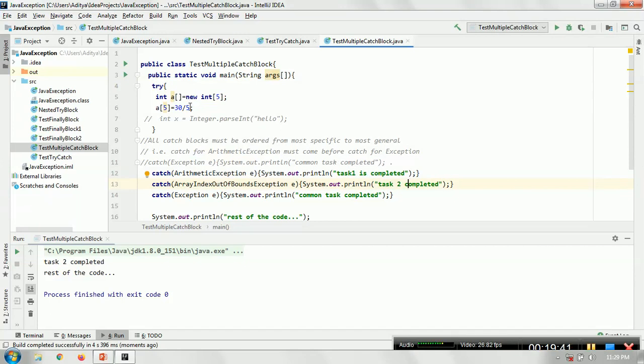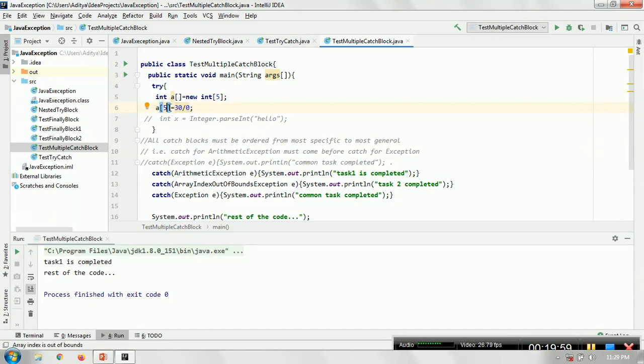Now suppose somebody has passed a divide by 0. Let me see what will happen. Obviously it will give an arithmetic exception. So we get task 1 completed and the rest of the code.